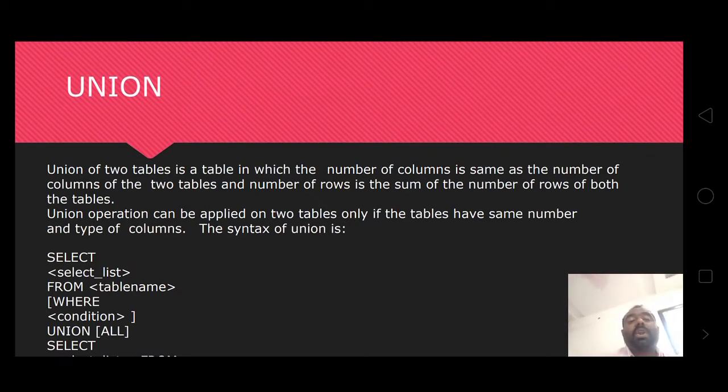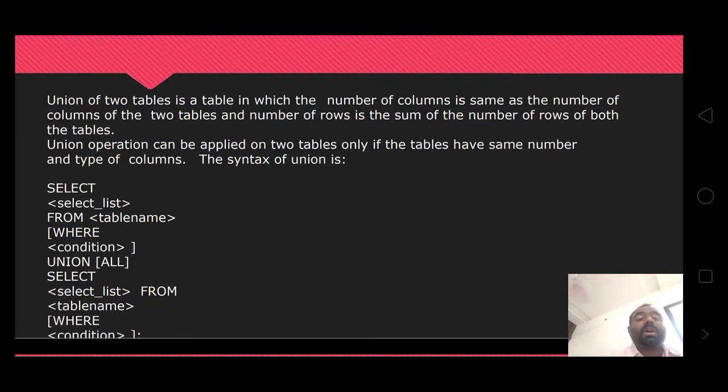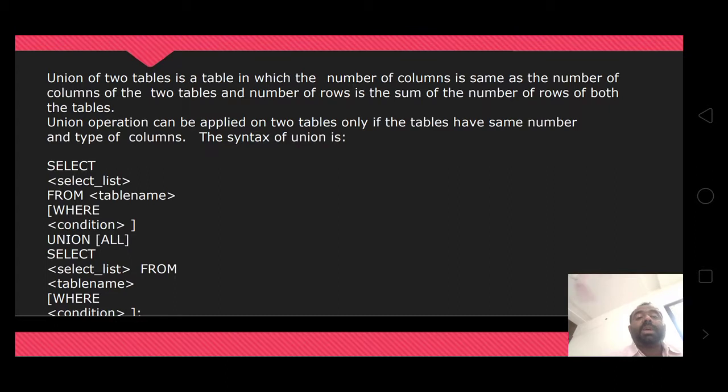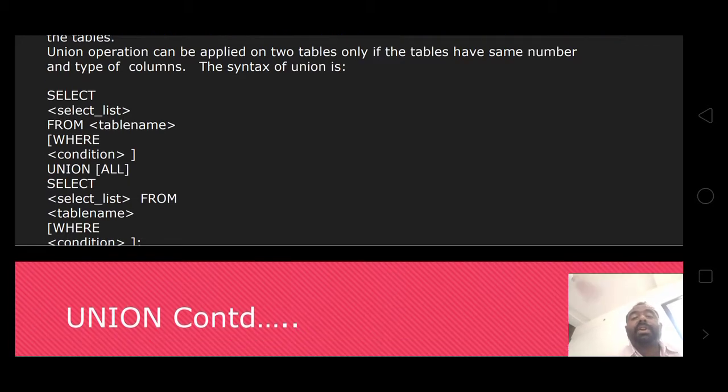Union of two tables is a table in which the number of columns is the same as the number of columns of the two tables, and the number of rows is the sum of the number of rows of both the tables. Union operation can be applied on two tables only if the tables have the same number and data type of columns. The syntax of union is: select list from table where condition union all select list from table name where condition.